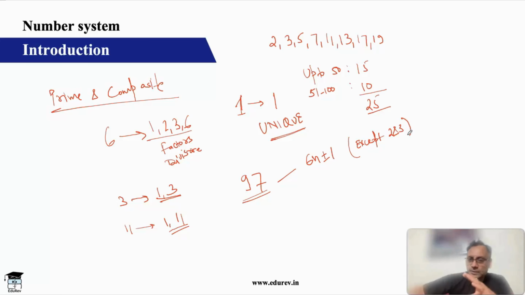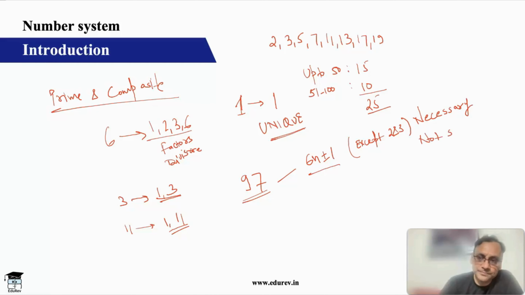Now, a lot of people interpret this condition wrongly. Understand, all prime numbers are of the type 6n plus minus 1, but I'm not saying that all numbers of the type 6n plus minus 1 are prime. Okay, so being of the type 6n plus minus 1 is a necessary condition, but it is not a sufficient condition. This alone does not guarantee that it will be a prime number.